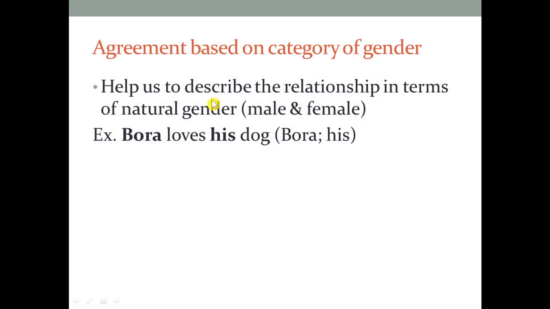Another point is about agreement based on the category of gender. For such an agreement type, it helps us to describe the relationship in terms of natural gender, male and female. For example, Bora loves his dog. Since Bora is considered a male name, the possessive adjective that you use before the noun dog must be consistent with the male one. Therefore, we refer to his.